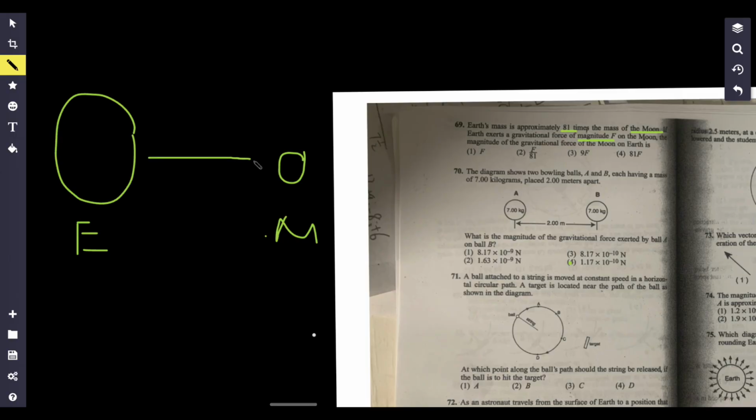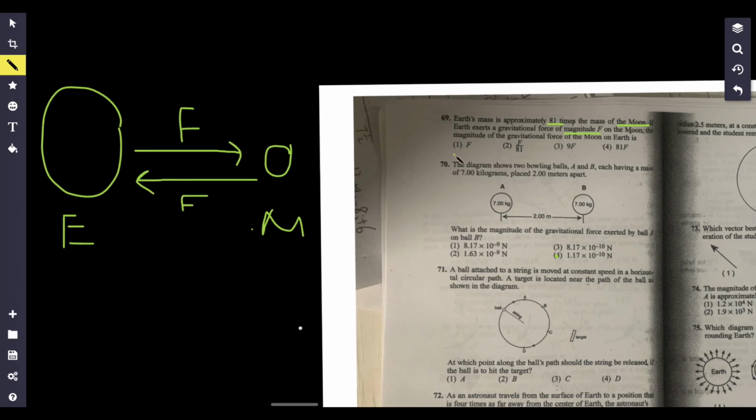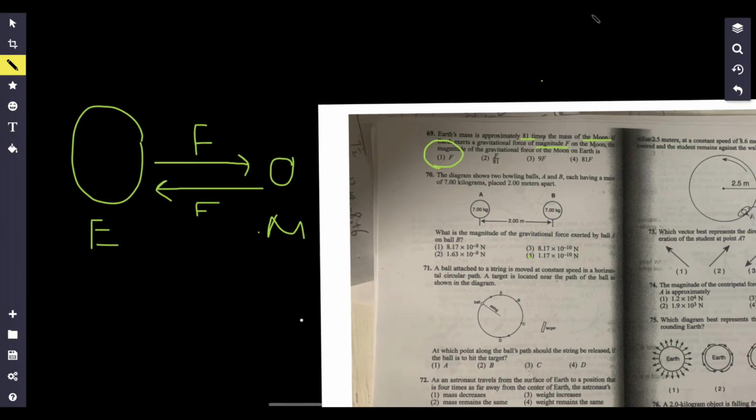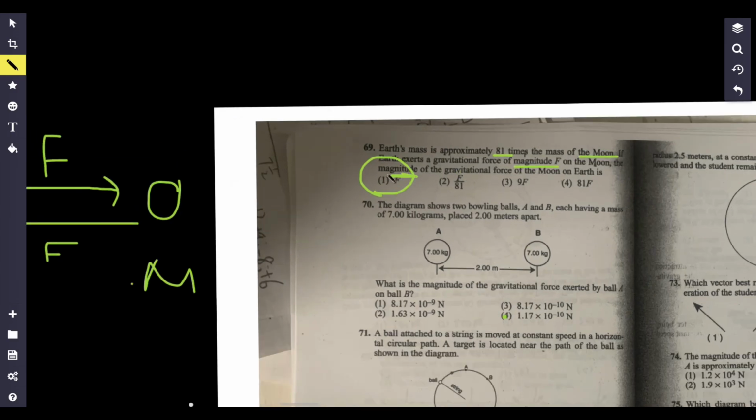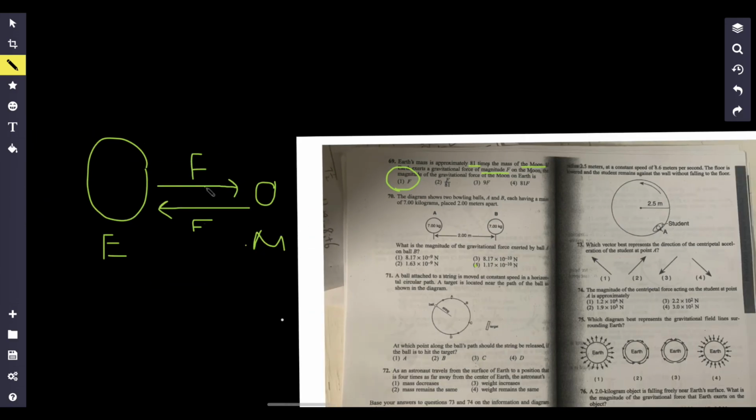If Earth exerts some sort of force on the moon, then the moon also exerts some sort of force on Earth. And this is actually going to be the same magnitude. First of all, due to Newton's third law, equal and opposite reactions. If one thing is attracting another, the other is attracting the first with the same magnitude but opposite direction. Because we're only comparing the magnitudes, the magnitude would be the same.